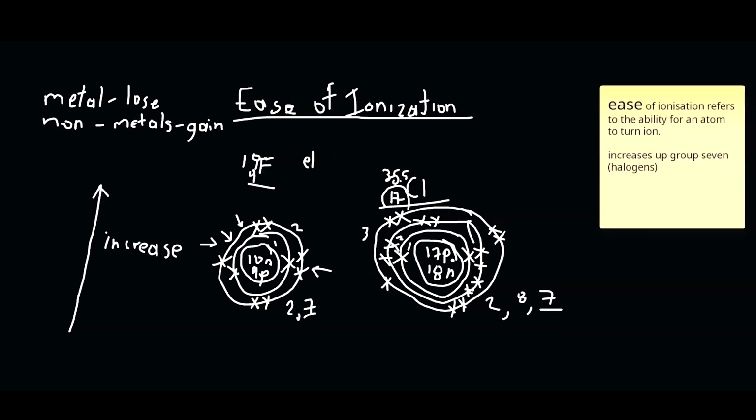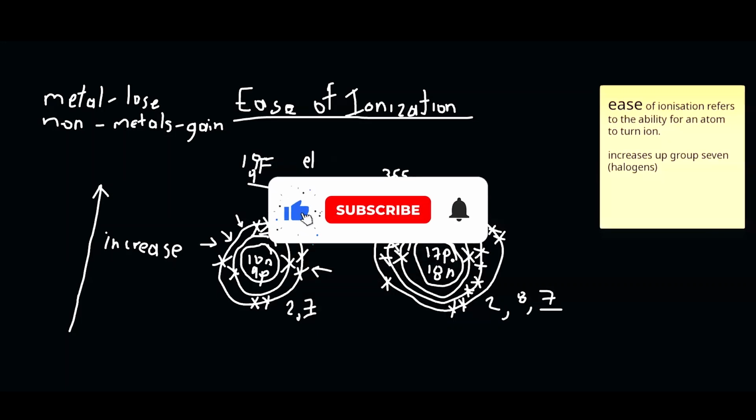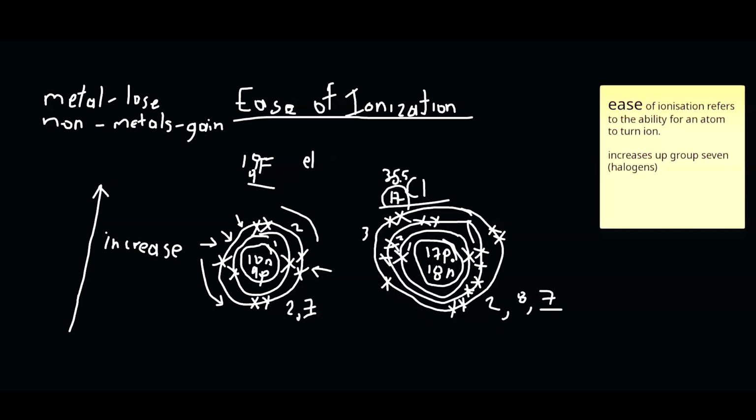You have greater nuclear force on the outer shell here, where the arrow is pointing, versus chlorine, because there's an extra electron shell added to the chlorine structure. As you move further away from the nucleus, the pull or nuclear force reduces.